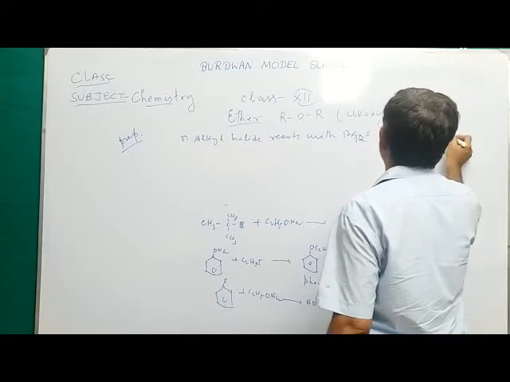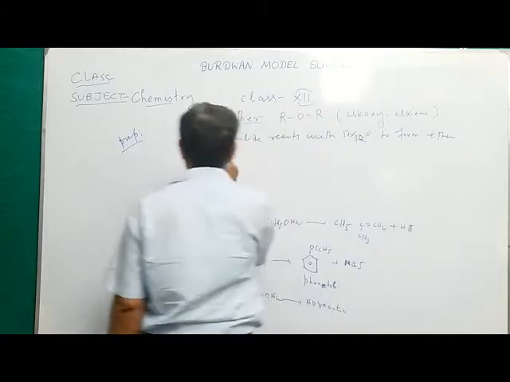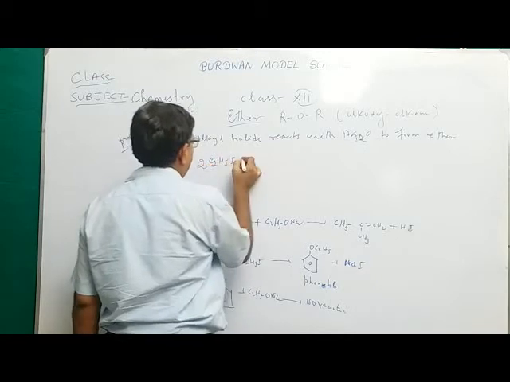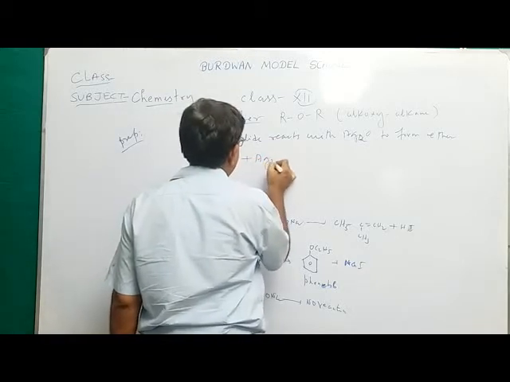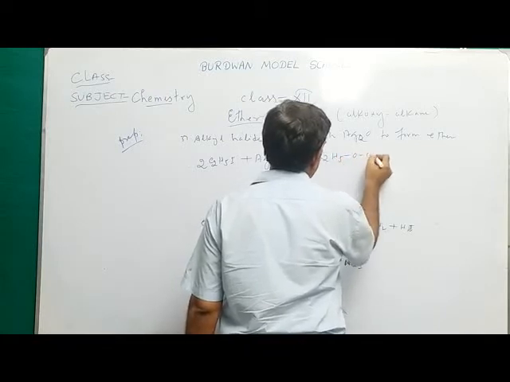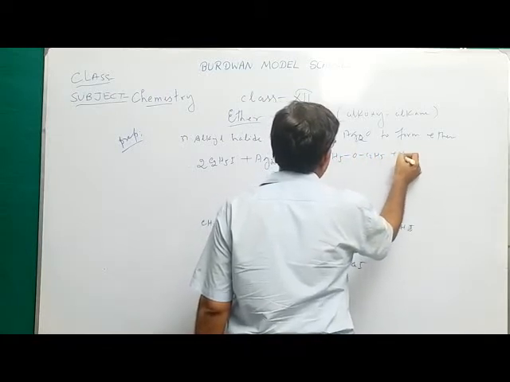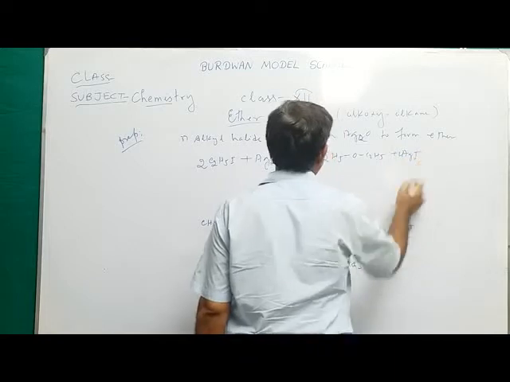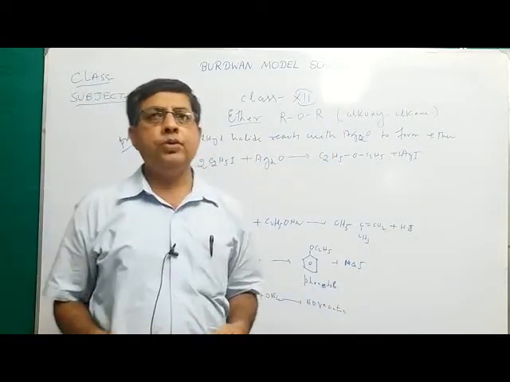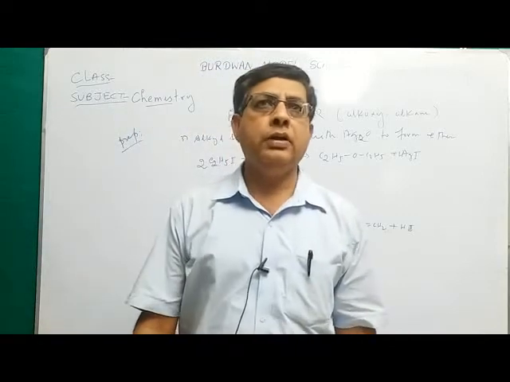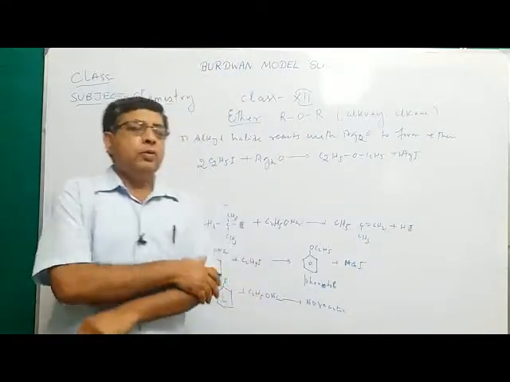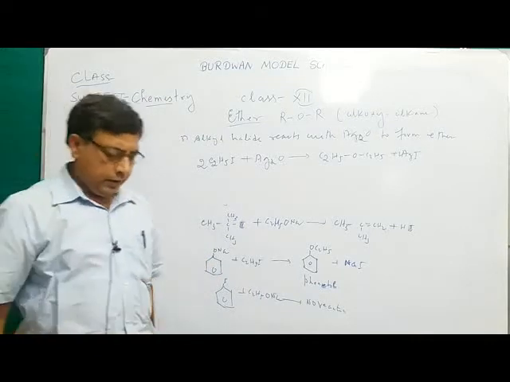Say alkyl halide C2H5I, 2 molecules, reacts with silver oxide to form C2H5O C2H5 plus 2AgI, and ether is produced. So from alkyl halide, when treated with silver oxide, then also ether is produced. So these are the three important methods from which we can prepare ether.